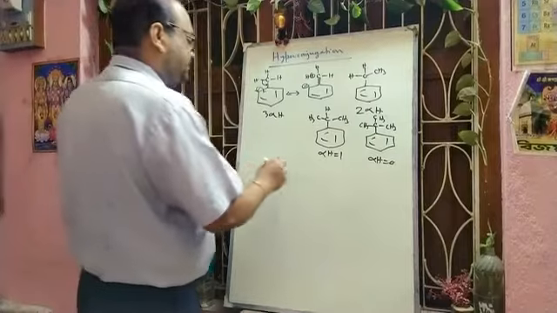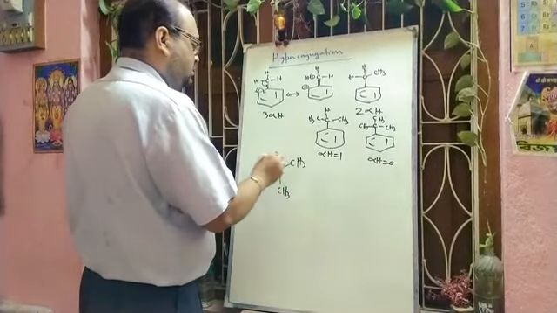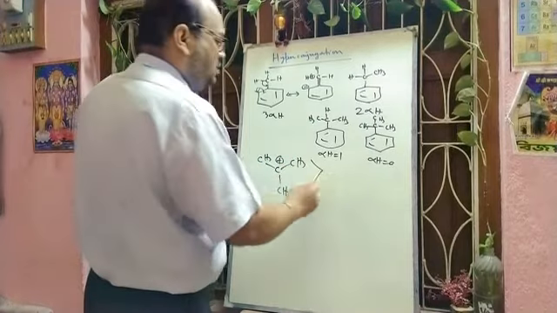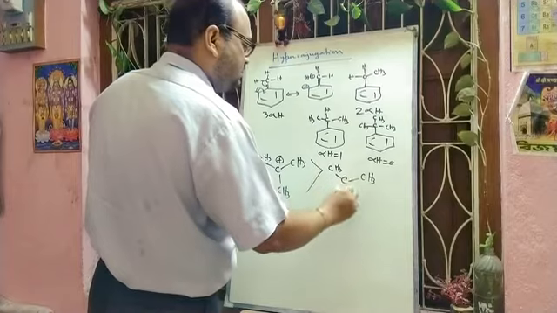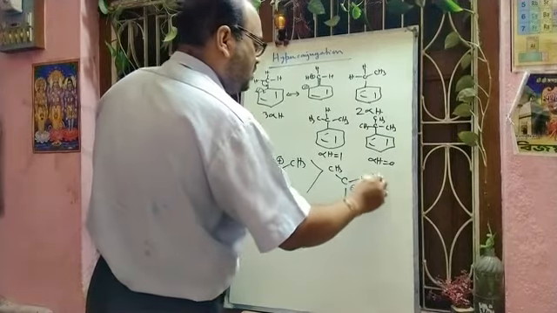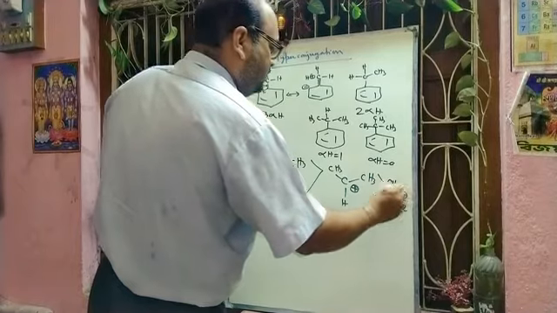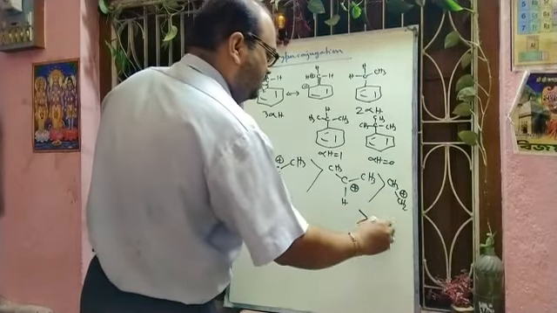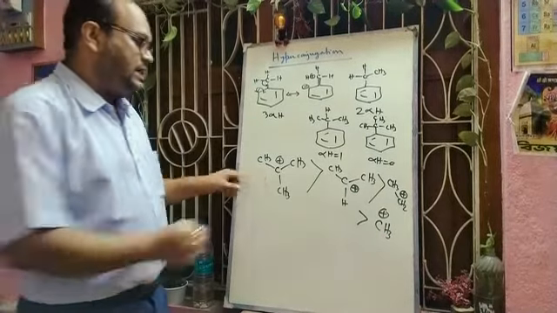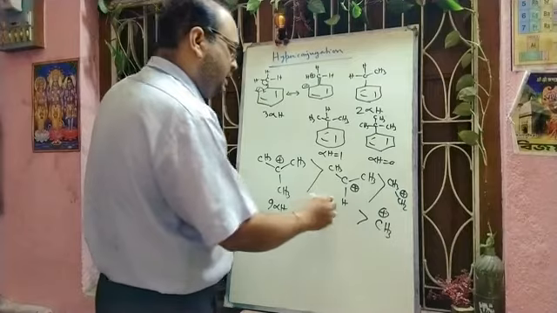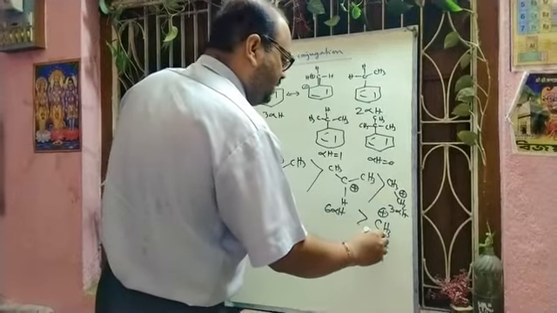Like this one, the tertiary carbocation is more stable compared to the secondary carbocation, compared to the primary carbocation, then the methyl carbocation. So here the number of alpha hydrogens will be 9. Here the number of alpha hydrogens will be 6. Here the number of alpha hydrogens will be 3. Here the number of alpha hydrogens will be 0.